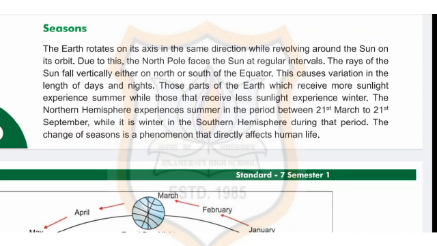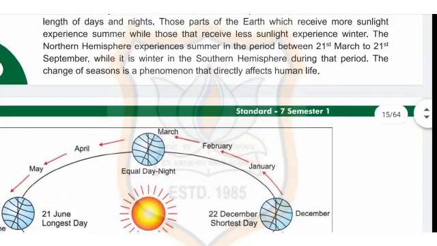The rays of the sun fall vertically either on north or south of the equator. This causes variation in the length of days and night. Those parts of the earth which receive more sunlight experience summer, while those that receive less sunlight experience winter.